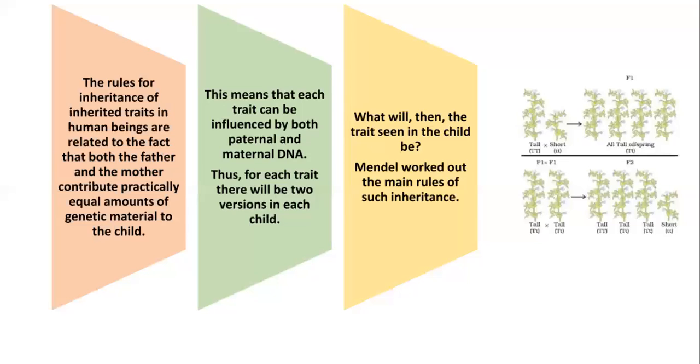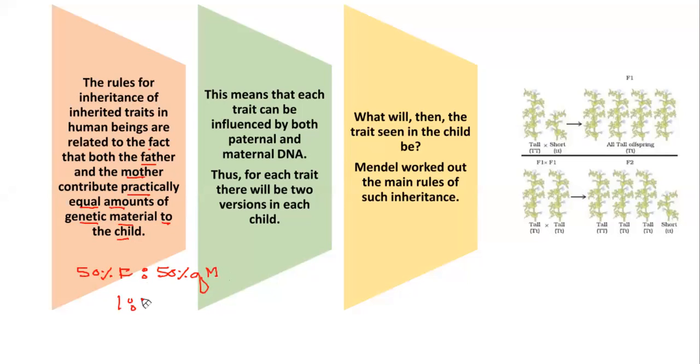Right? So the rules of inheritance of traits in human beings are related to the fact that both the father and the mother contribute practically an equal amount of genetic material to the child. It means in our genetic constitution, 50% is contributed by father and 50% by mother.